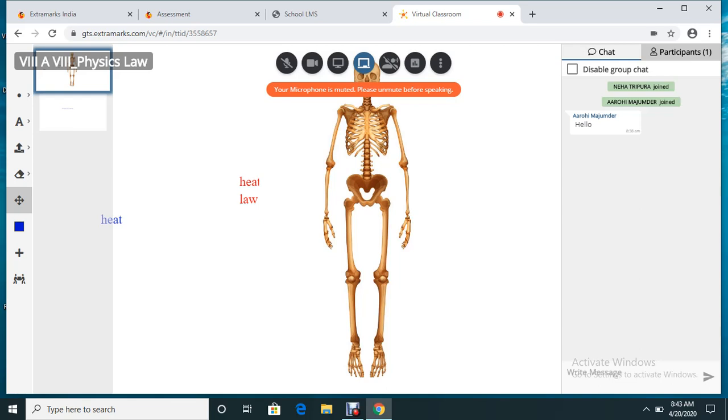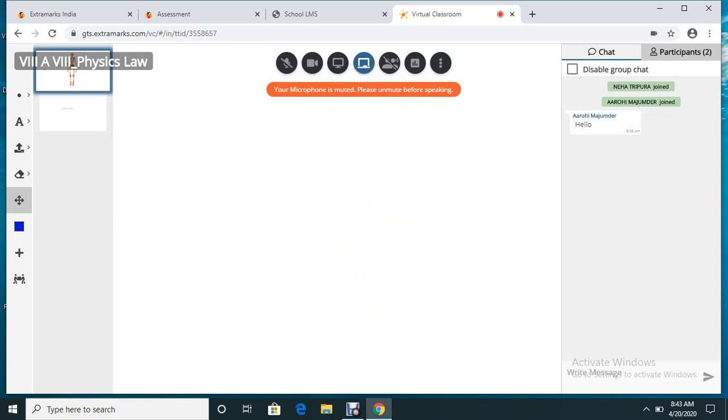The last feature in this whiteboard is toggle collaboration. Toggle collaboration is a feature where we have given the authority to the teacher. They can allow or disallow the students to write in this whiteboard. If you want to allow them to write in the whiteboard, you can click on toggle collaboration. As soon as you click on it, it will turn red in color. That means now every child can write here in this whiteboard.